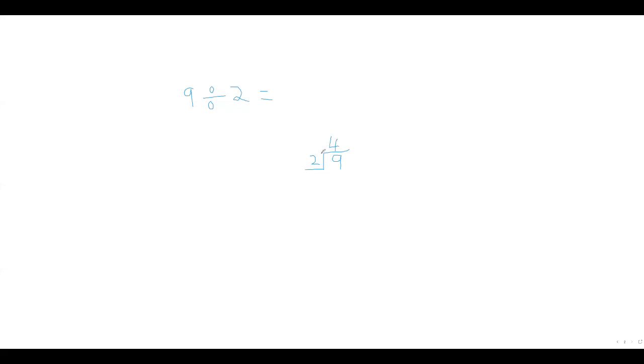Now, remember what I said last time? So this is 2 times 4. This is my answer. So 2 times 4 is 8. So we're going to write 8 at the bottom. So we do 9 minus 8, which is 1. And that's our remainder. Okay, so let's have a look.